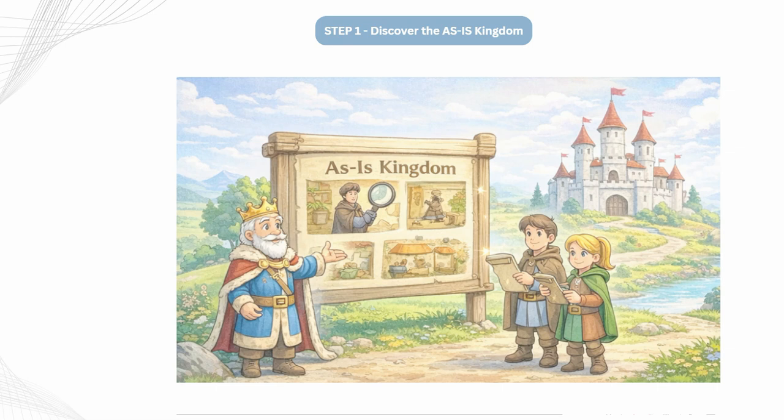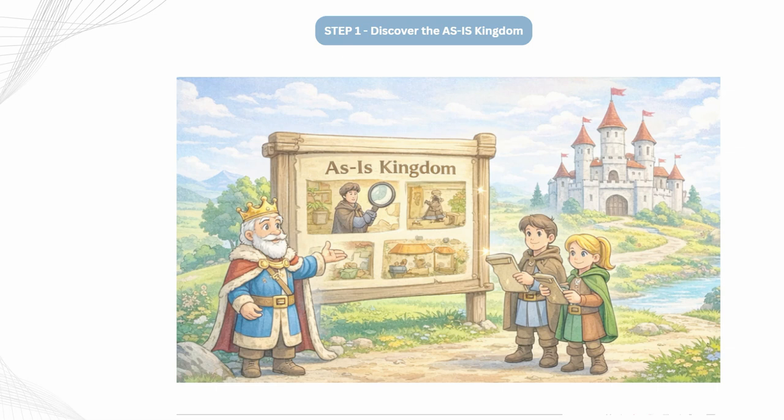The business architects became detectives and dreamers at the same time. Step one is to discover the as-is kingdom, the baseline business architecture. They traveled across the kingdom to understand how everything worked: how shopkeepers were selling goods, how messengers delivered letters, how guards protected the gates, how teachers taught in the school, and how farmers grew food, etc. They wrote everything down.